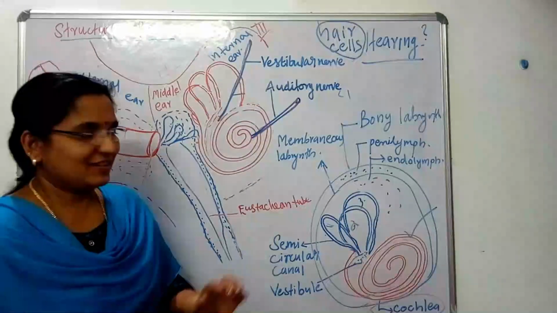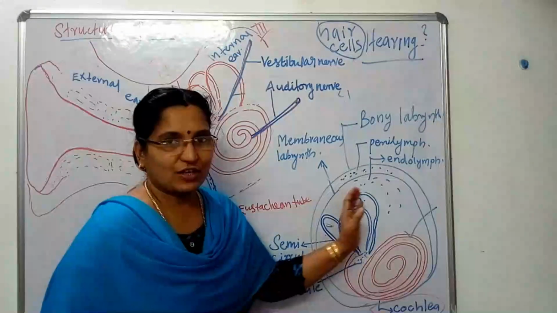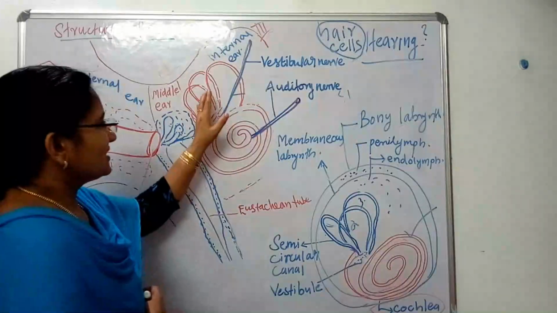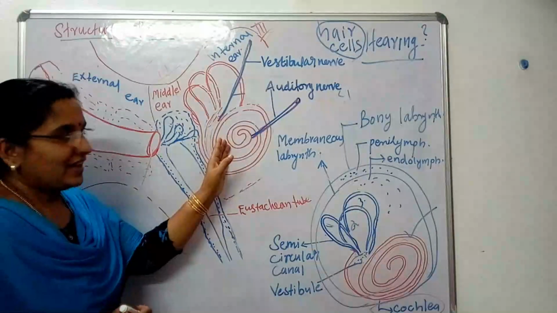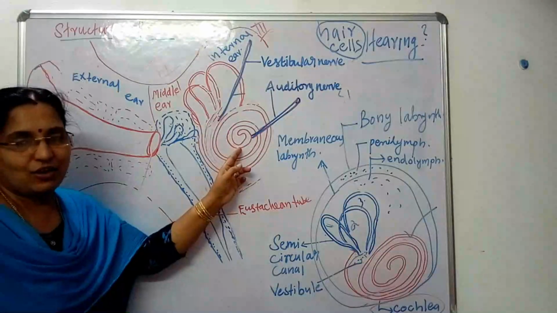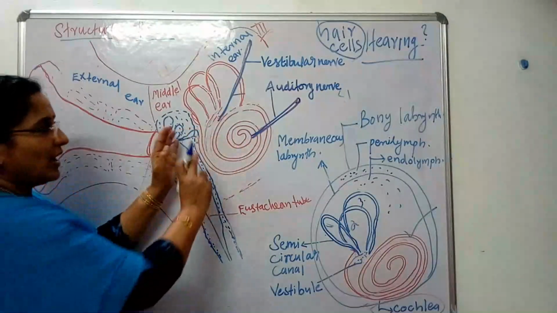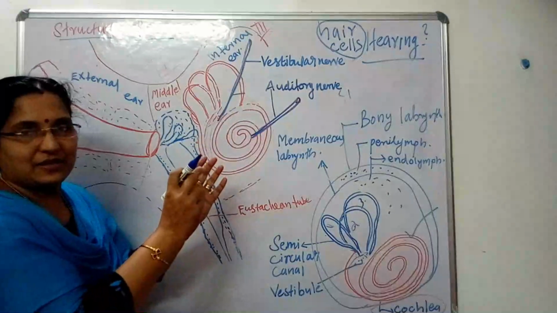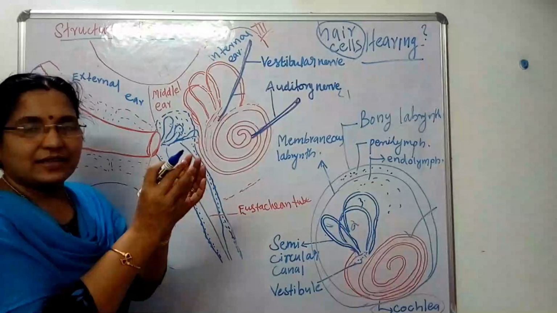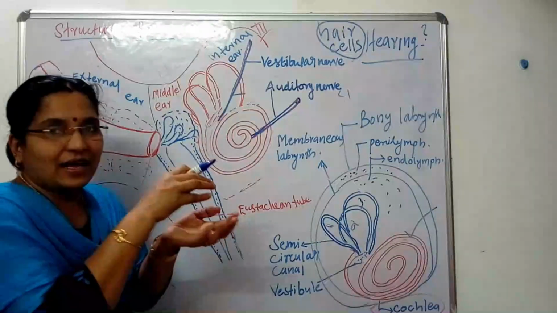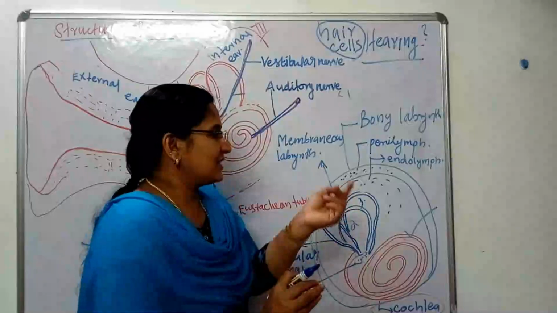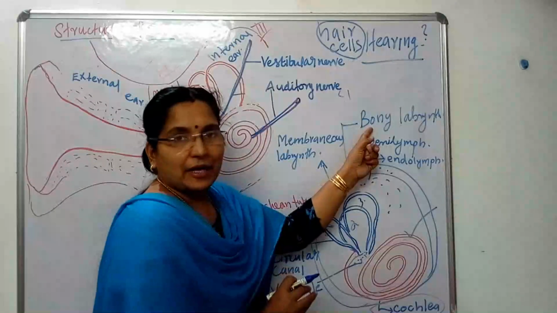Listen carefully. Once again I will say it, as it is a somewhat complicated part. See, these are the internal ear. It consists of the semicircular canal, vestibule and cochlea. Where are they present? They are present in the innermost region, inside the labyrinth, which means they are present inside cavities made up of bones.